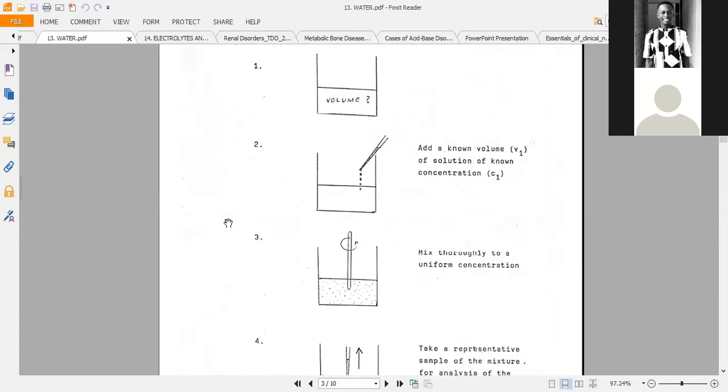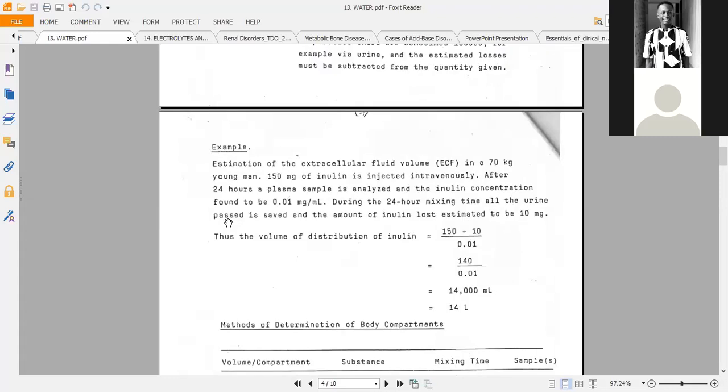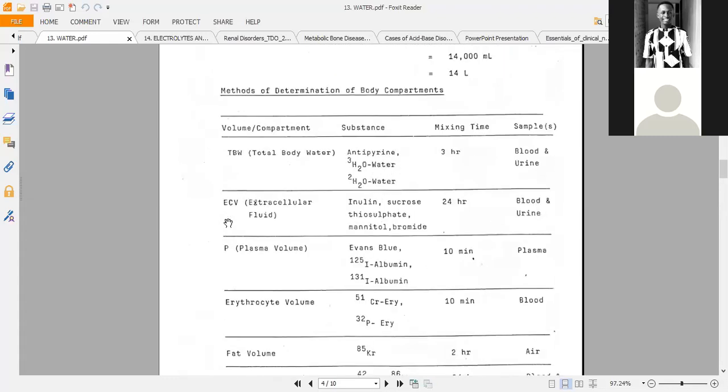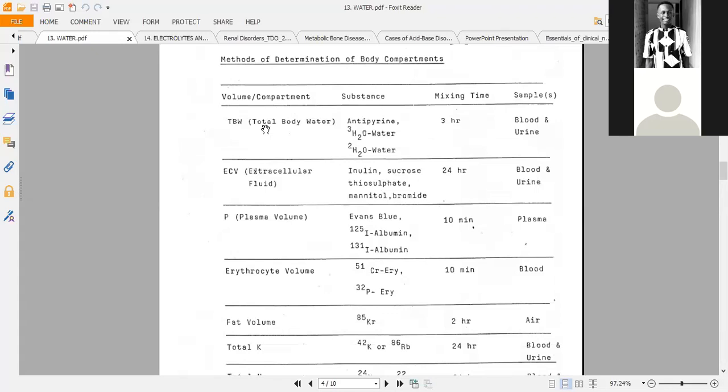Okay, so let's look at this slide. One, the dye that can go into all the spaces. For those dyes, we can use them to calculate the total body water, because water can move everywhere. Just remember that.